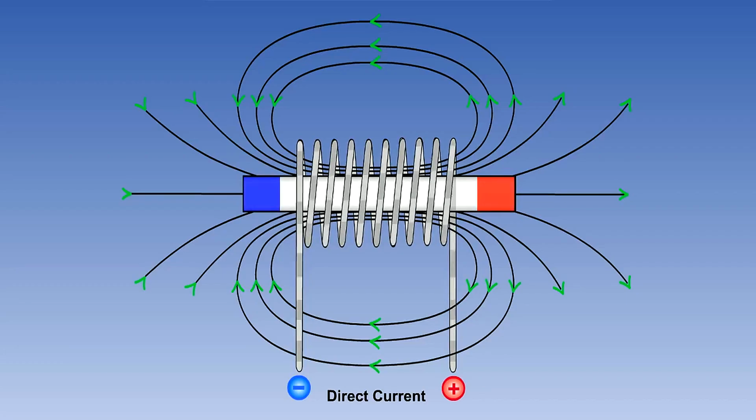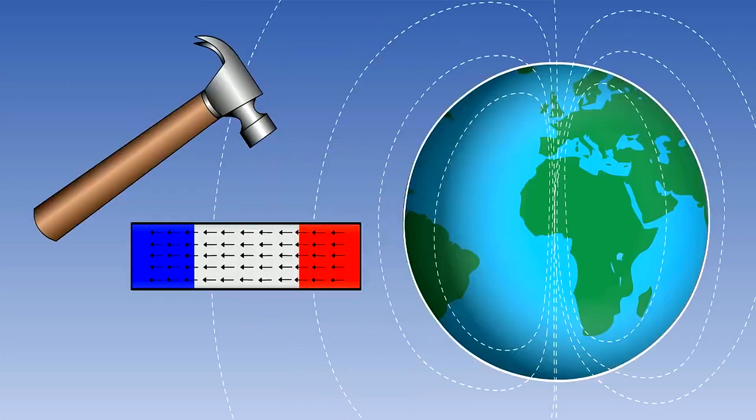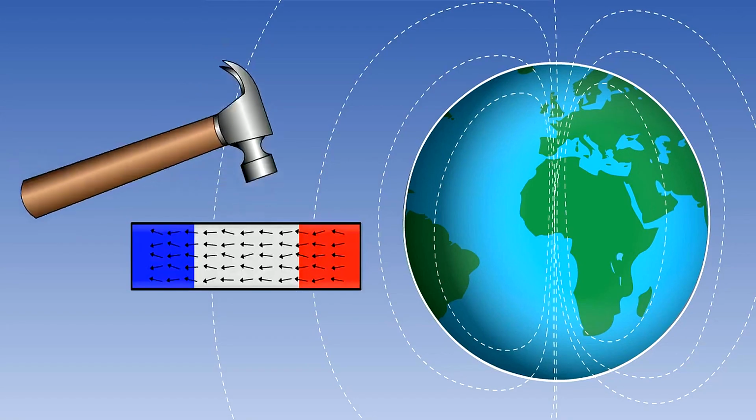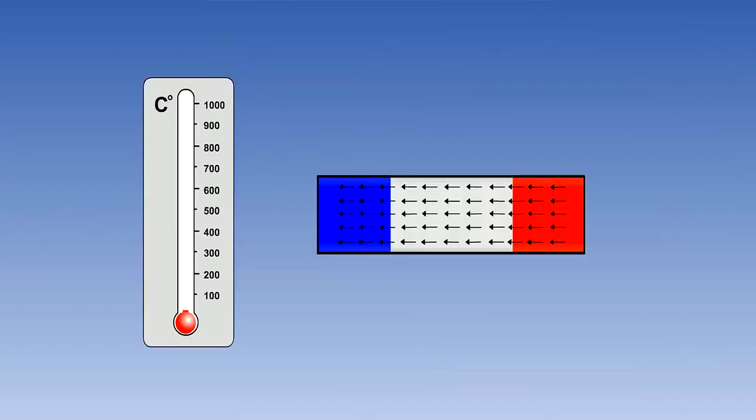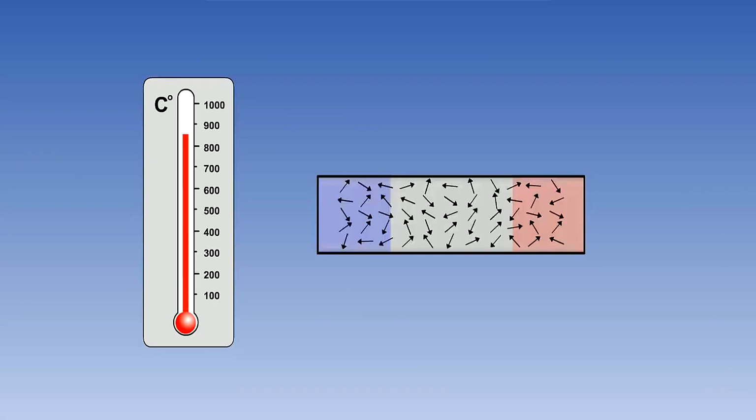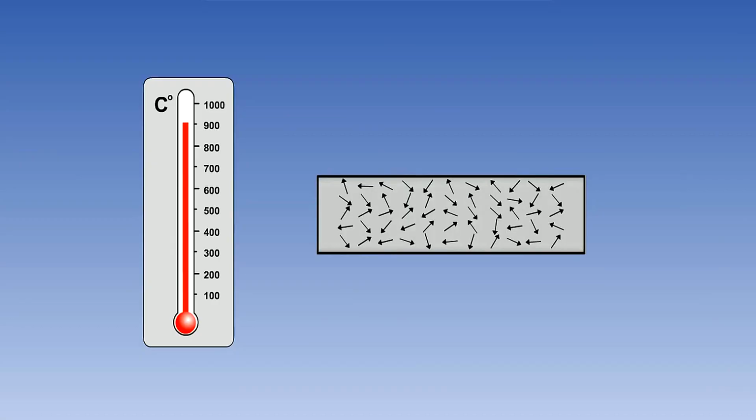Now, having looked at ways to create a magnet, let's look at methods of demagnetizing a magnet. There are three main ways of destroying magnetism. The first is shock. This involves placing the magnetized bar of iron at right angles to the Earth's magnetic field and hammering the iron. The second way is to apply heat to the magnetized iron bar. Magnetism is lost if the iron is heated to around 900 degrees Celsius and does not return when the iron bar cools.